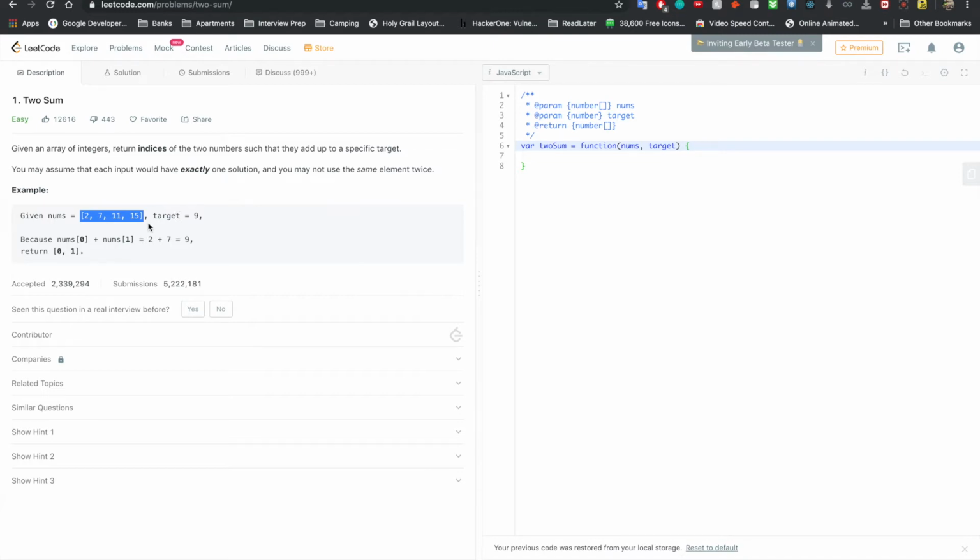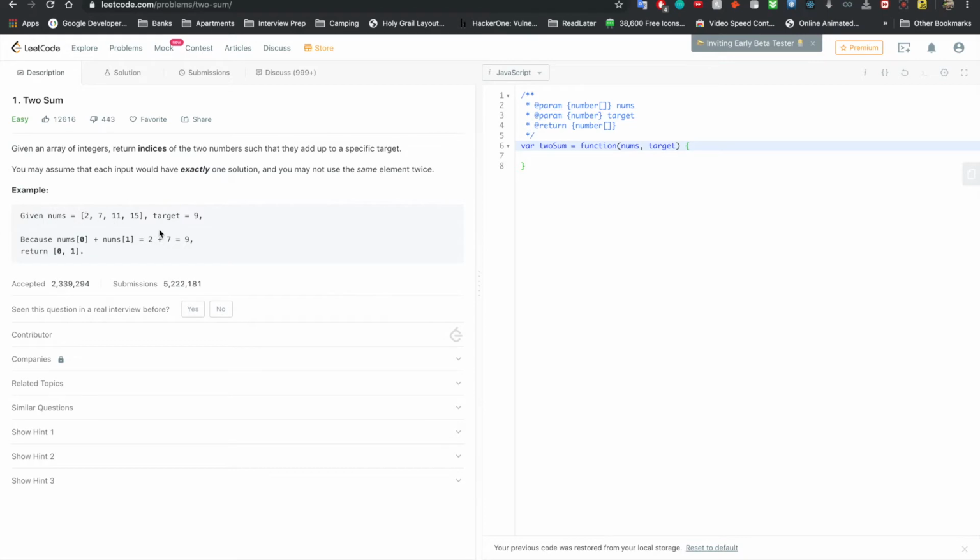You might even want to mention that too, if you can think of the two strategies before. However, we're not going to use that one. We're going to go with one where we use space, but we're going to have a better time complexity. This is a great case for those two trade-offs. Let me explain what we want to do here today.